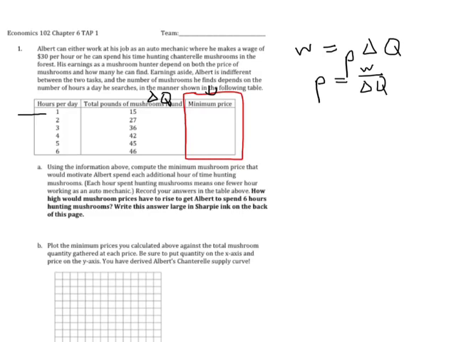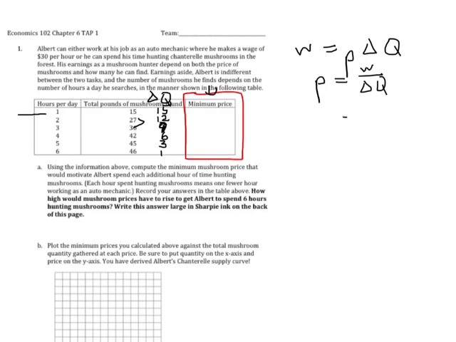I see the first hour gets me 15, so the change is 15. I go from 0 mushrooms to getting 15 pounds of mushrooms. That second hour gets me 12 more pounds of mushroom. That third hour gets me 9 more pounds. Sorry, I'm working with a big stylus here. That 9 comes from the fact that the mushrooms for that third hour rise from 27 to 36. The fourth hour gets you 6 more pounds. The fifth gets you 3 more pounds. You see the pattern. And then the sixth hour just gets you 1 more pound.